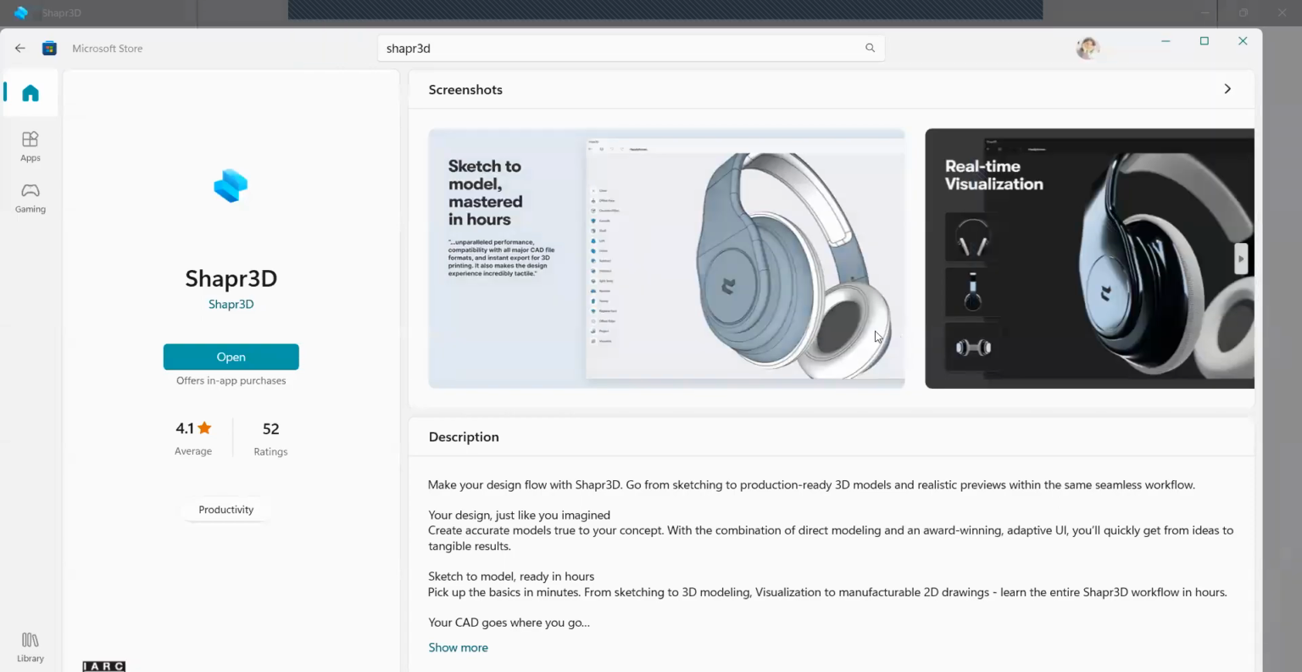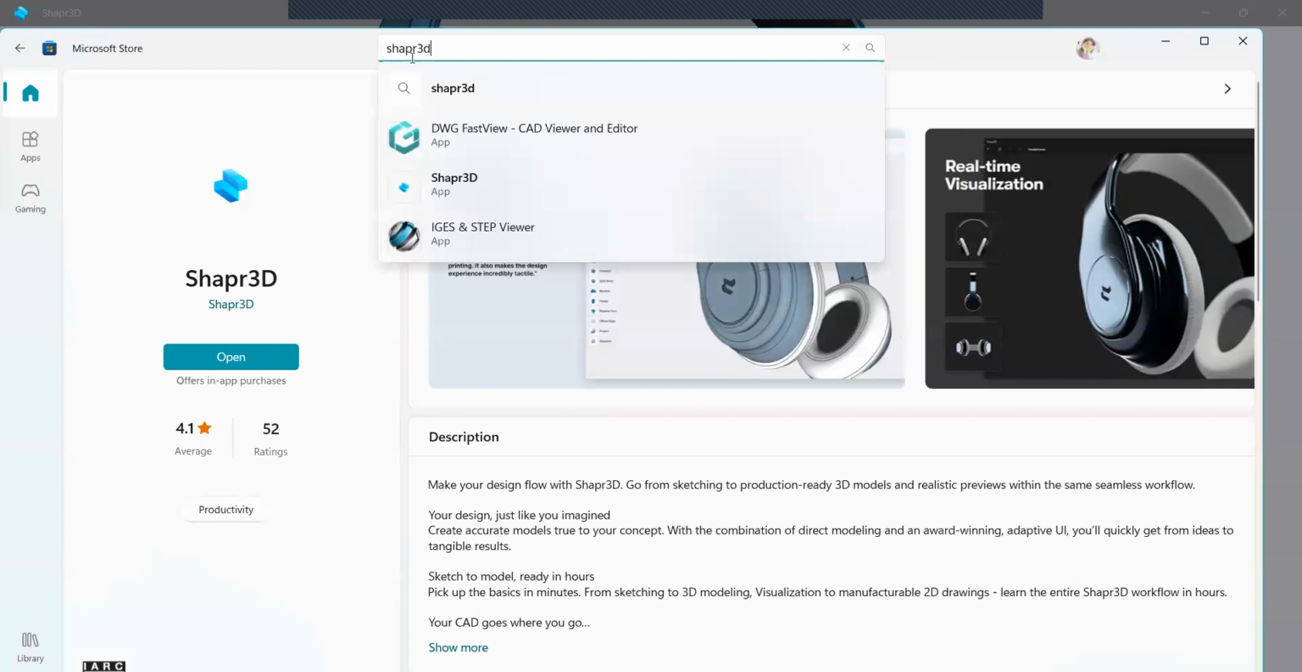Hi guys, today we'll learn how to install Shapr3D software for creating 3D NFT models. Okay, so here you will go to the Microsoft Store application, and here you can type Shapr3D. Okay, and here this application you have to click on this.